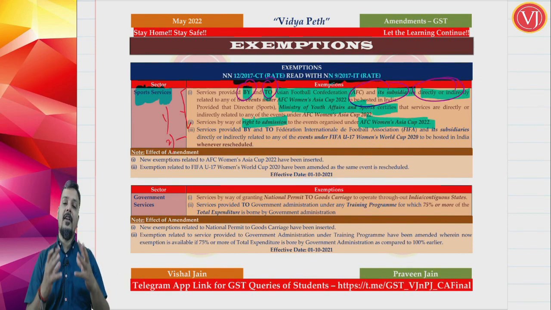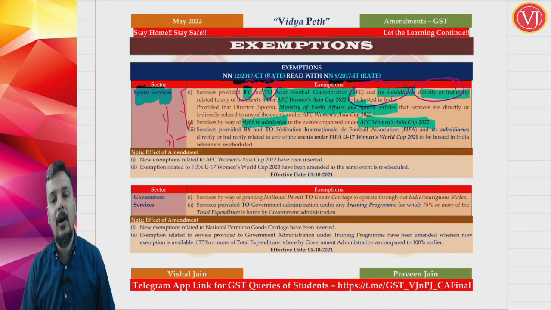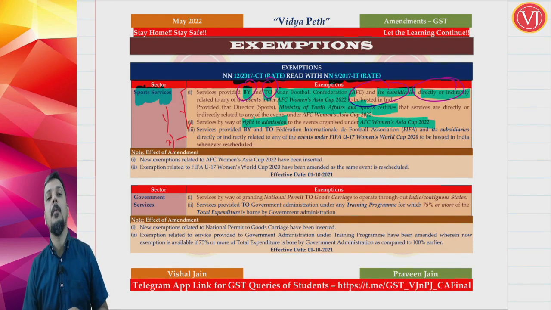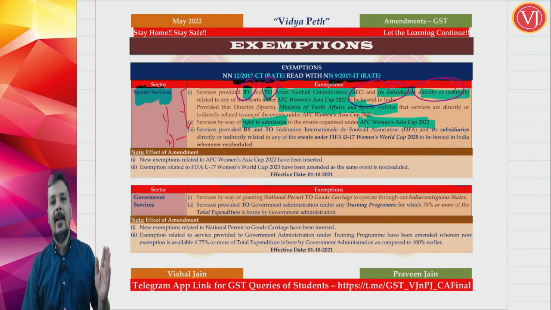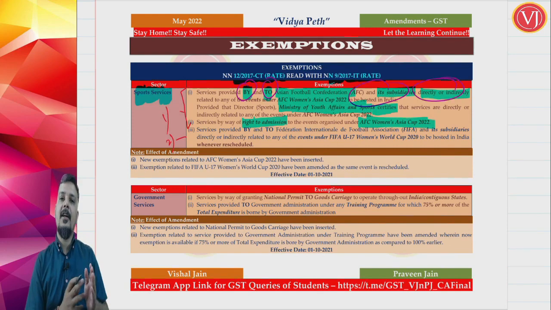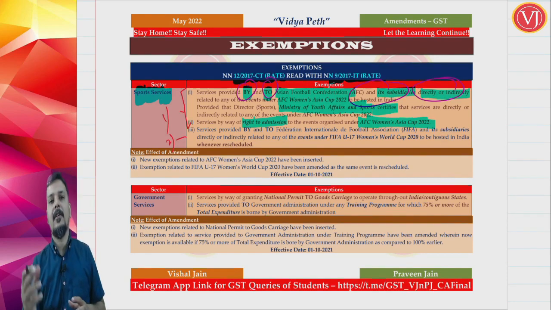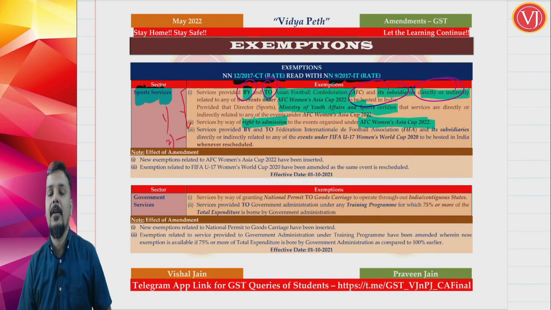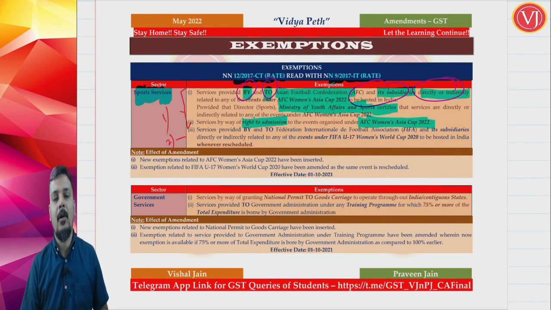Obviously, the logic is pretty clear. They do want to promote football, and they do want to promote even women's football. So the objective is pretty clear that India has to move on not only from cricket, not only to kabaddi, it has to move on even to football. They want sports enthusiasm not only for cricket but also for other sports. Specifically here, they want that to be shifted to some extent to football as well.